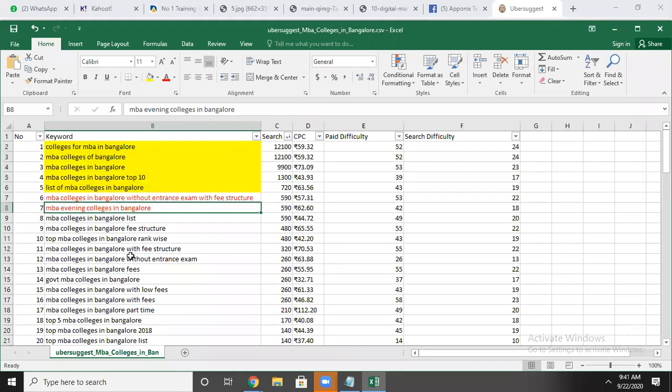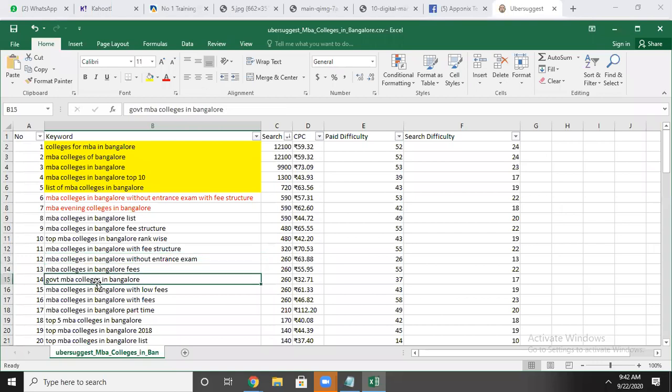You can see again the people searching similar keywords, MBA colleges Bangalore list, fee structure. Okay, anyhow, here different keywords are there. People searching specifically with fee structure also, and rank wise also. Okay, without entrance exam it's over.